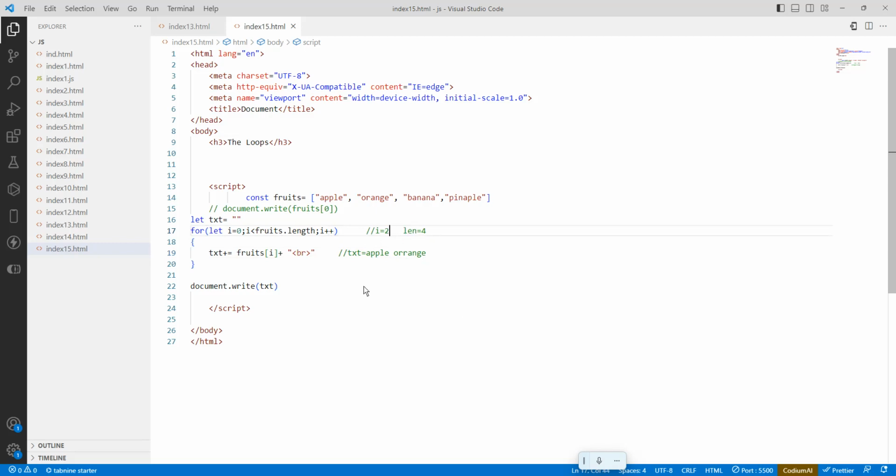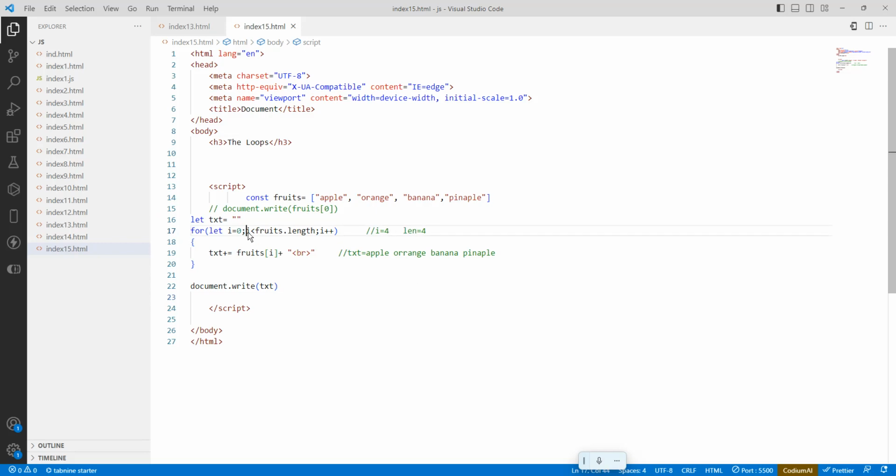And again it will come. Is 2 less than fruits.length? What is the 2? The 2 is an index. The fruits.length is 4. So is 2 less than 4? Yes. Then fruits of 2 is what? 0, 1, 2, banana. So banana is added. Okay. Then increment by 1, so that is 3. Now is 3 less than 4? Yes. So fruits of 3 is pineapple. The pineapple is added. Then increment by 1, that is 4.